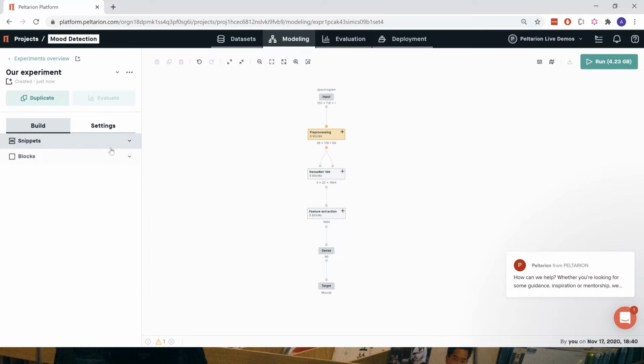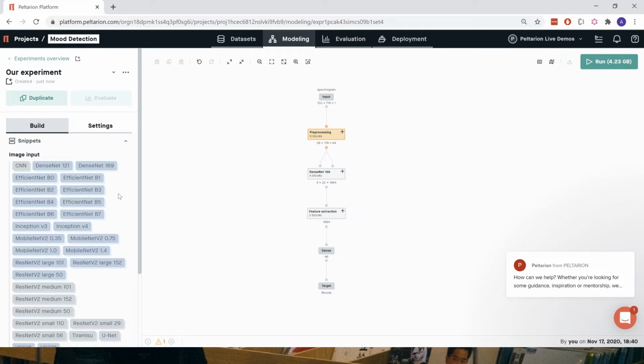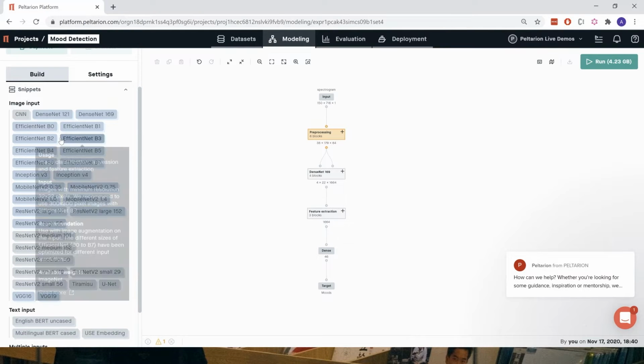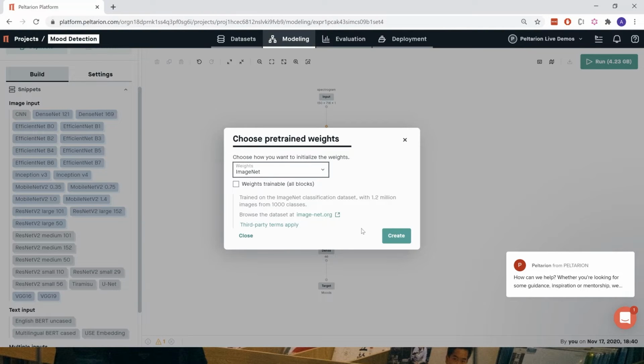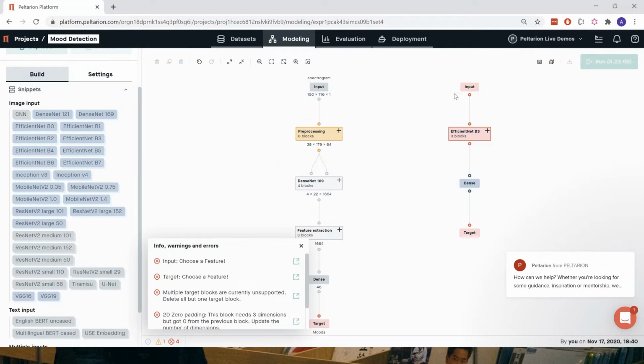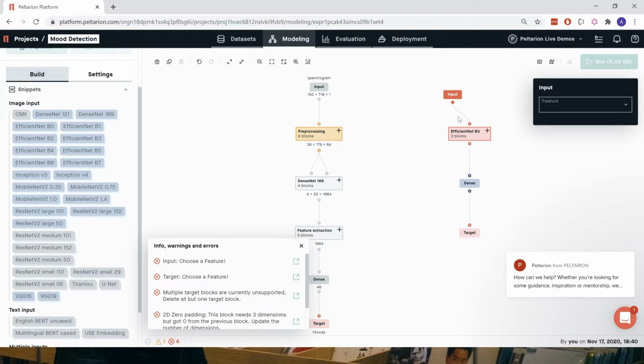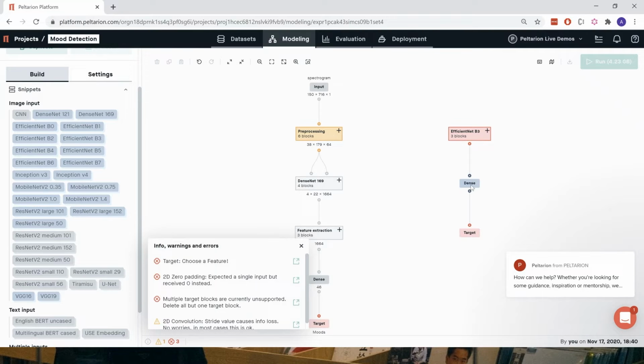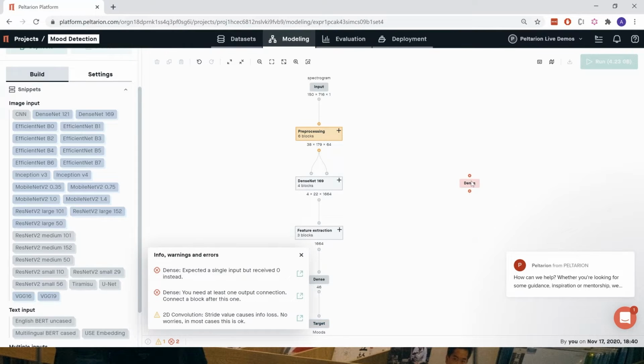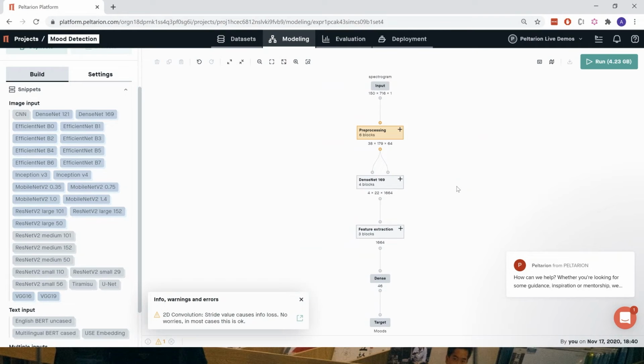Yeah, absolutely. That's correct. All you need to do is go back here to snippets and find the ones you want, and you can add them to the canvas like this, and you can connect them together by adding connections like this. So that's possible, absolutely. You can make any combination that you want here. And does it figure out, and here's the part where I always make these dumb errors when building my own convolutional neural networks, the input shape to the blocks? Yeah, it has to be height by width by channel, for example, with images.